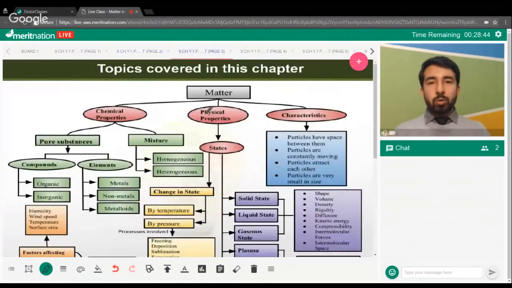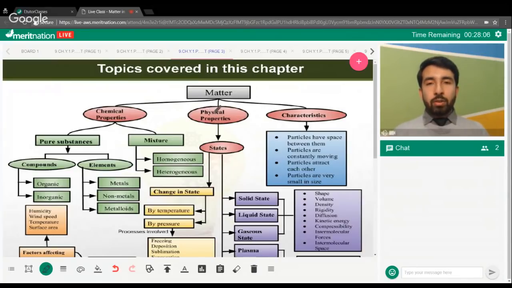Moving on to the chapter, matter in our surroundings. Let's quickly have a recap of what is included in the chapter. First of all, we have studied matter, and we know anything which occupies space and has mass is known as matter. We have also studied the characteristics of the particles of matter: particles have spaces between them, particles are continuously moving, that means they have a continuous motion, particles attract each other, and particles are very small in size. So we have studied all of these characteristics.